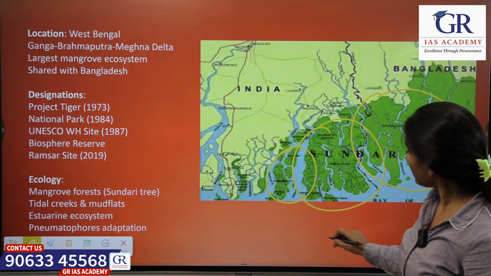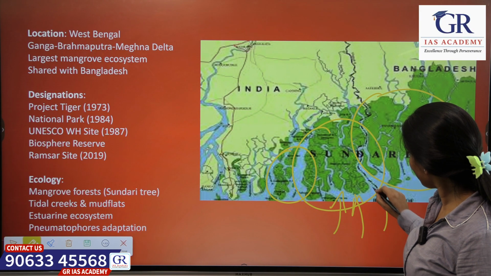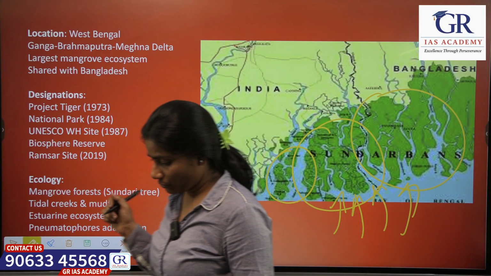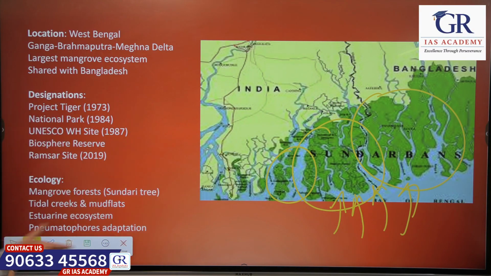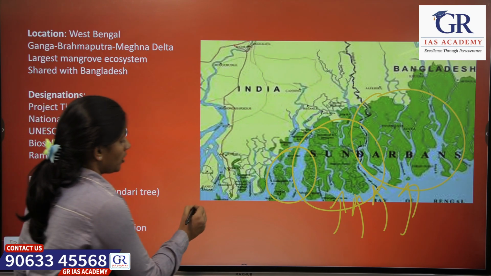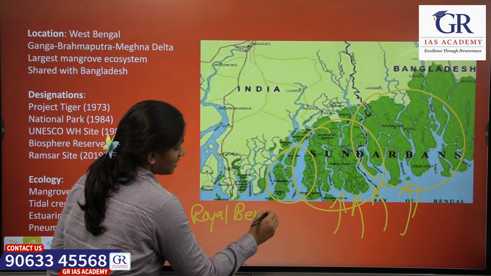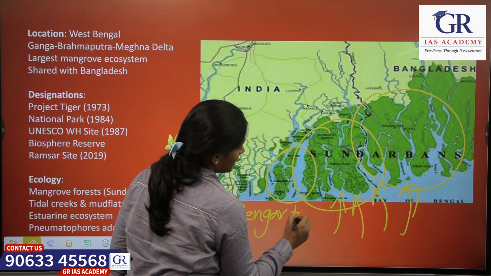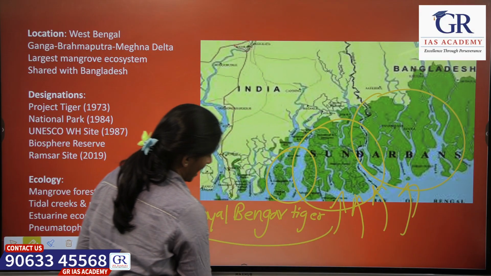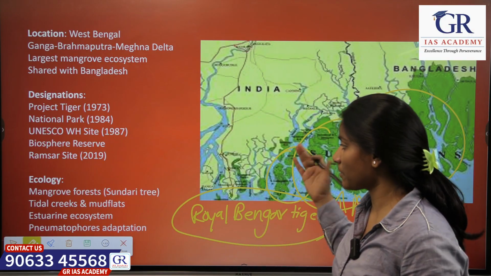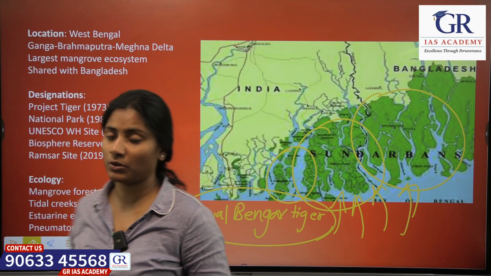They control the flow of the water and prevent coastal erosion. So Sundari trees are adapted for the mangroves. And what else is so specific about this place? The Royal Bengal tiger. Why? The Royal Bengal tiger is one tiger species that got adapted to these mangroves. They can drink salt water and survive. So that is the specialty of this place, Sundarbans.